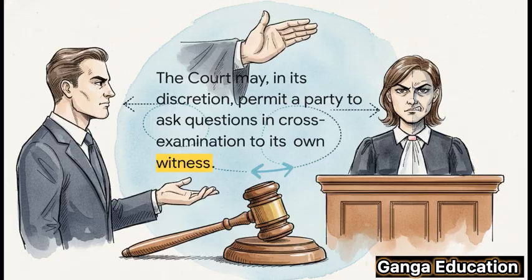Okay, so let's look at the actual text. Subsection 1 is where the power lies. In simple English, it says that the judge has the discretion, the power, to allow the party who called the witness to ask questions as if they were the opposing lawyer. It basically lets you cross-examine your own witness.